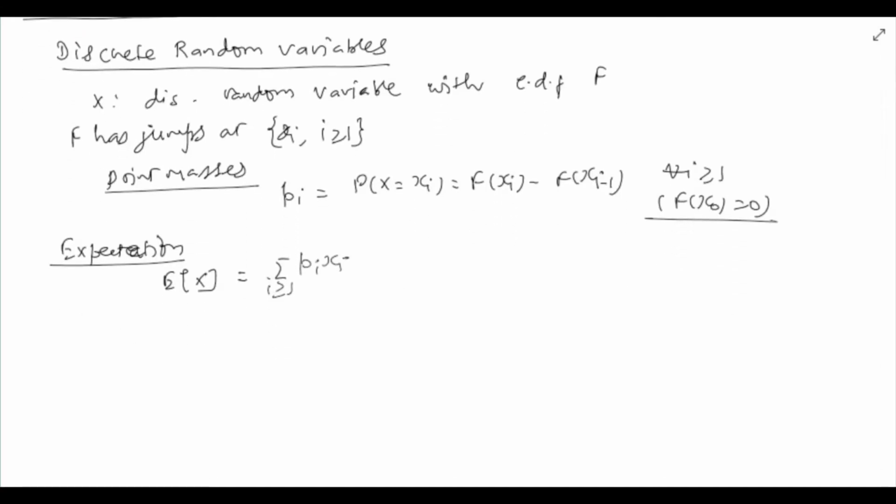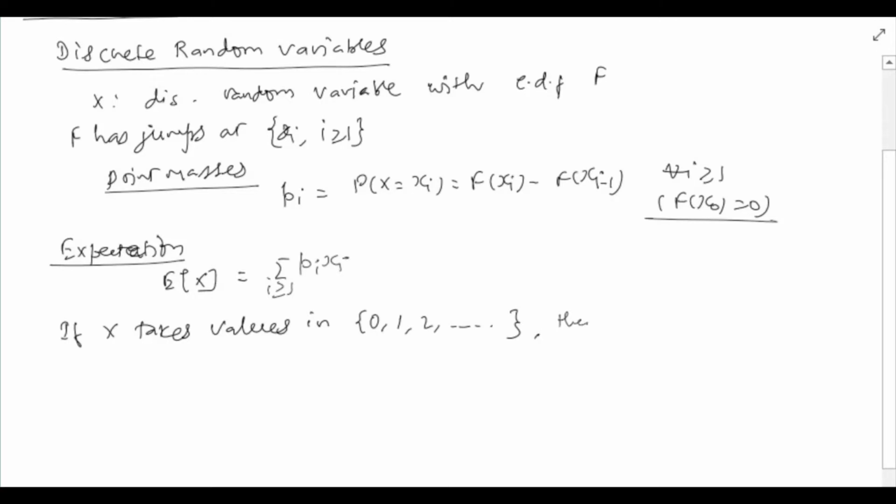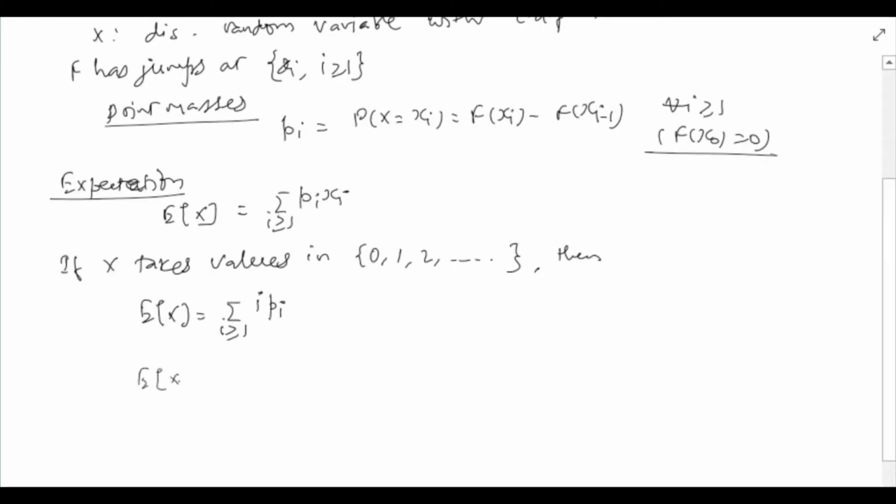If x takes values in the set of non-negative integers, then we have an alternate formula of expectation. We will see that below. So if x takes values in the set 0, 1, 2, and so on, then as per the previous formula, expectation would be given by the sum over i greater than or equal to 1 of i times p_i. As I said, we also have an alternate formula that says that expectation will be equal to the sum over i greater than or equal to 0 of 1 minus F(i).